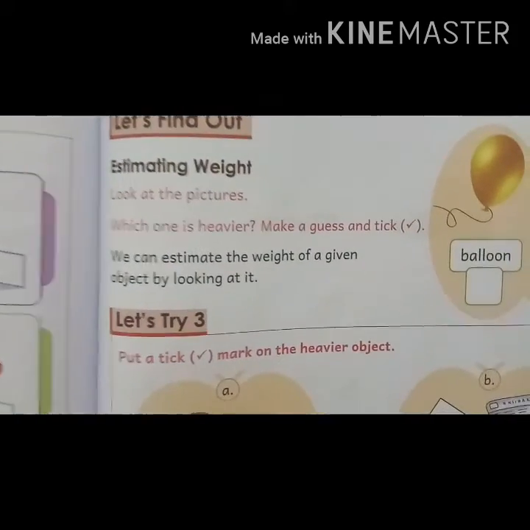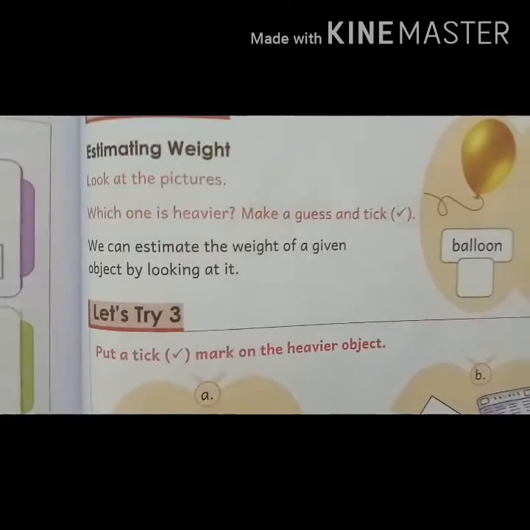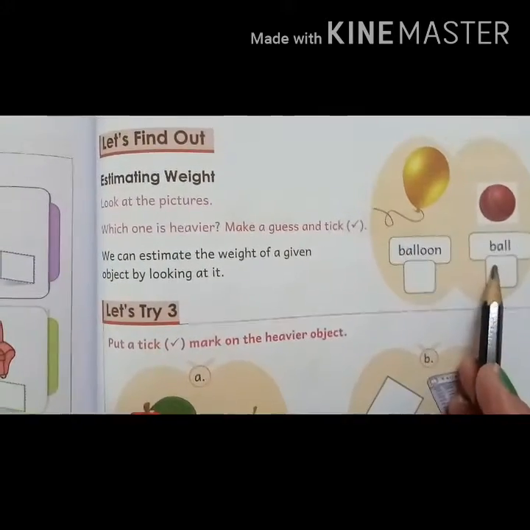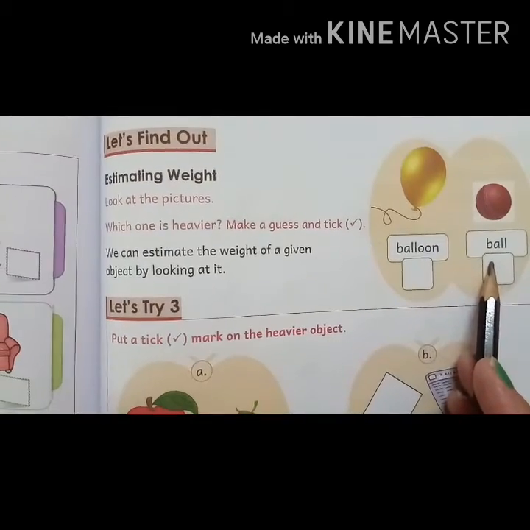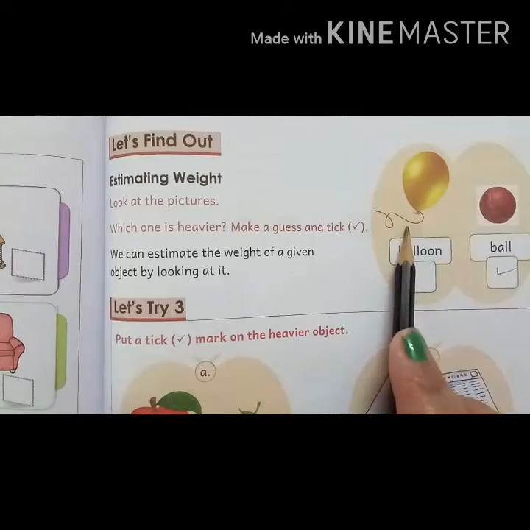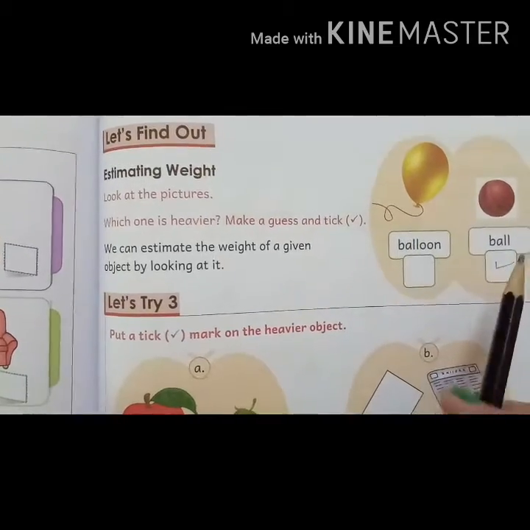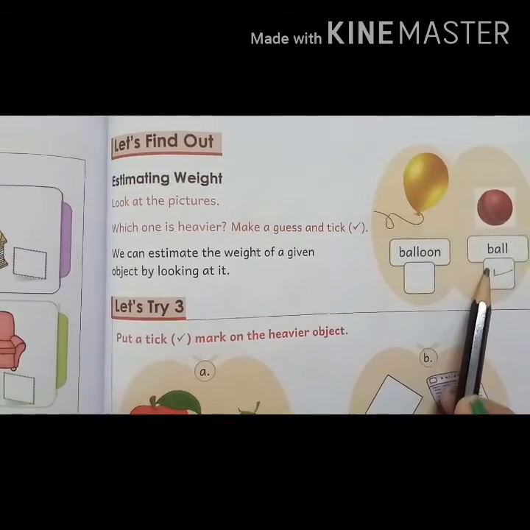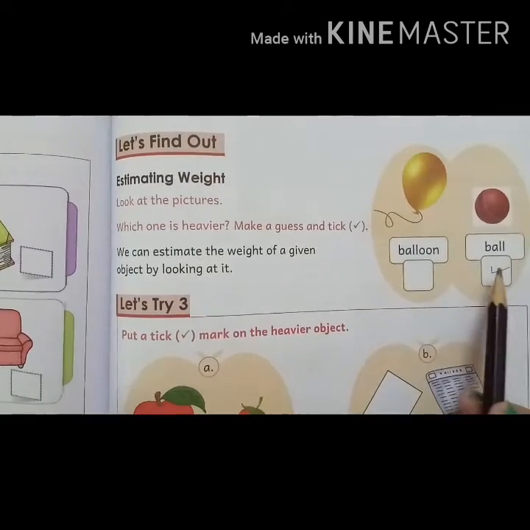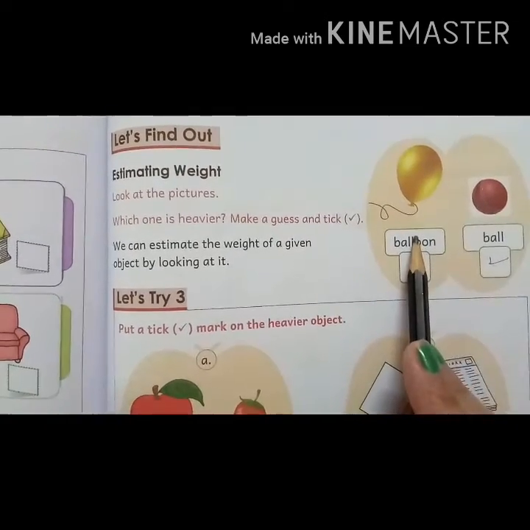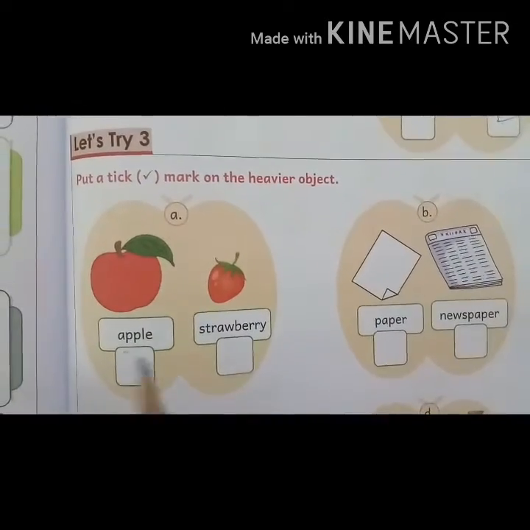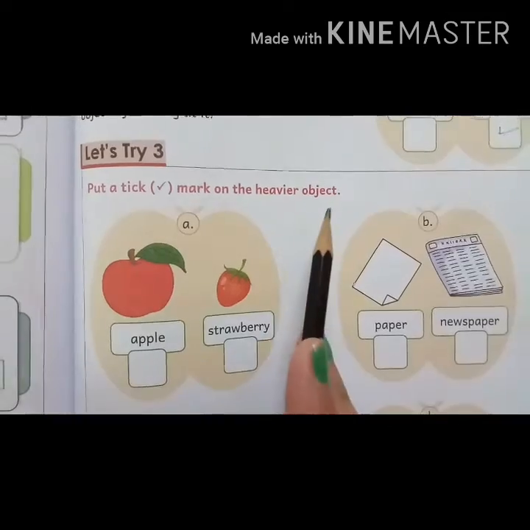Now look here. Which one is heavier? Is the balloon heavier or the ball heavier? Yes, the ball is heavier. The balloon is big, but the weight of the ball is more. So this is heavier than the balloon. Put a tick mark on the heavier object.